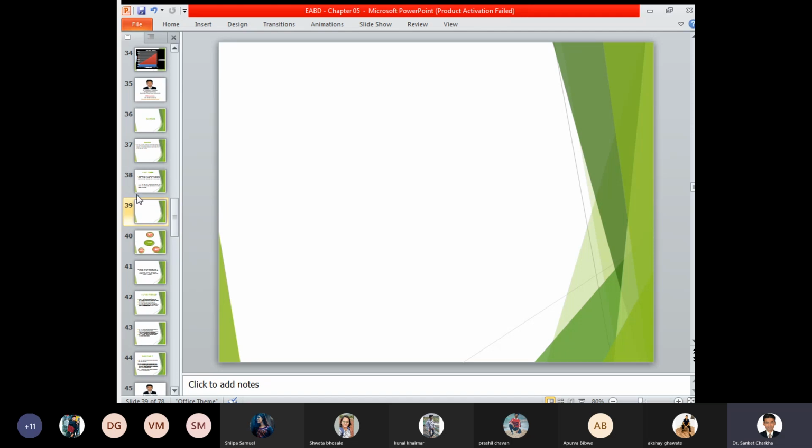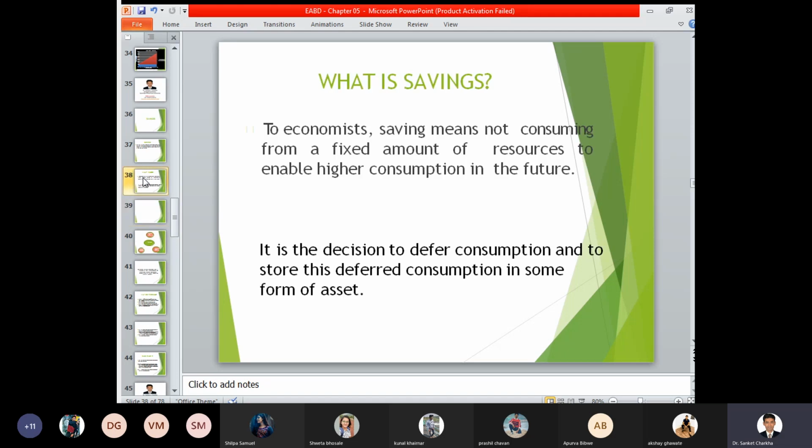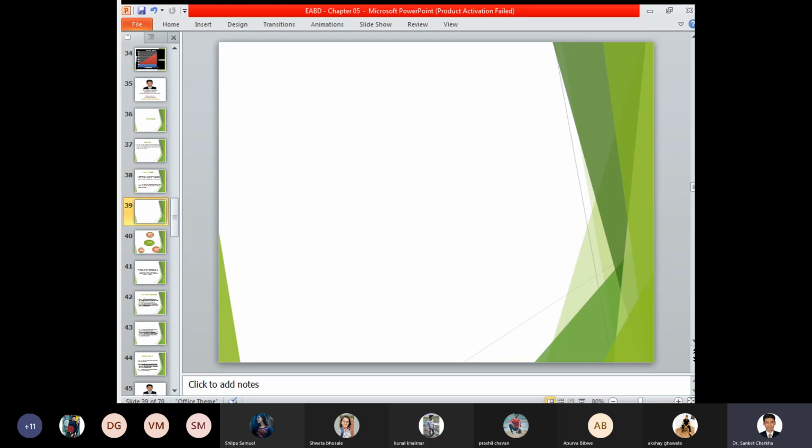Clear with this example of savings, this last slide, or any difficulty would you like to ask quickly? You can please unmute yourself, ask me, otherwise we'll move ahead. You can note down this example just in a fast way: Jan, Feb, March, and April, so that for correlation between the investment, savings, and consumption, it will be easy for you to understand or remember. Hello? Yes, sir.